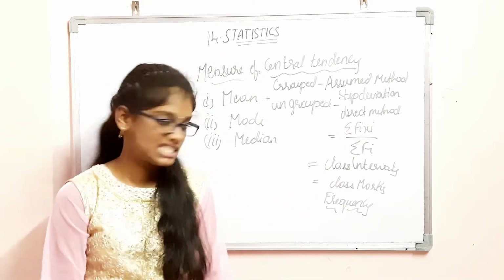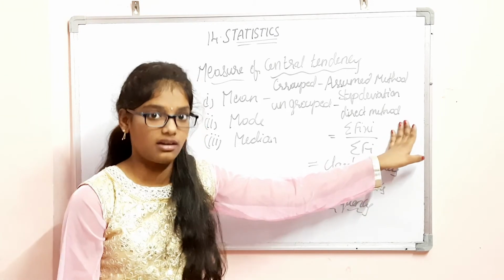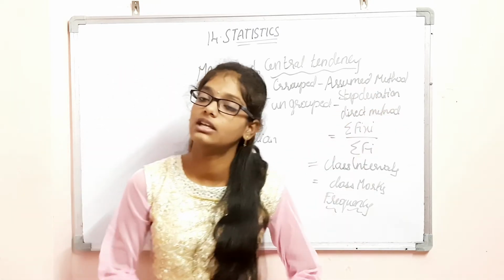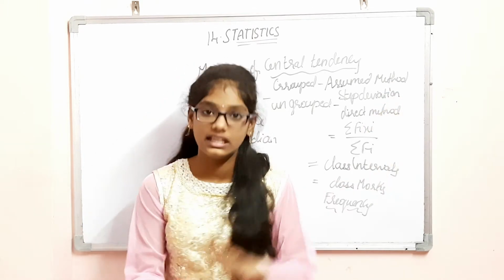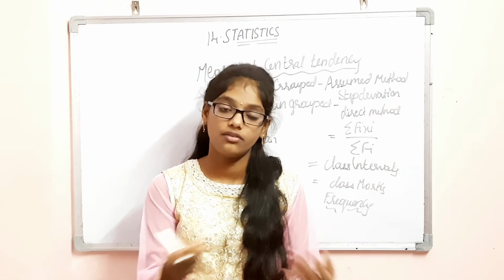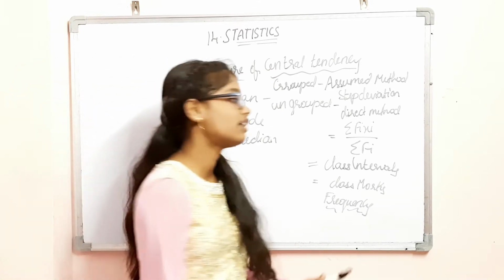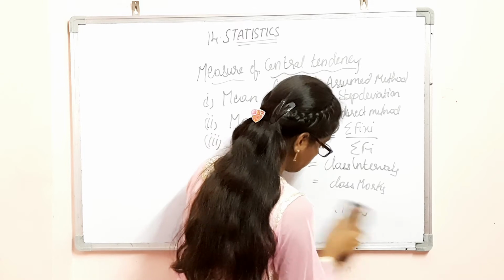In this session, I'm going to say one type of problem of a direct method. In the next session, we are going to know about the assumed mean method and step deviation method clearly. Because these both are lengthy methods, we can't even properly understand, so I'll give a brief understanding to you. Now, I'm going to say only about direct method.